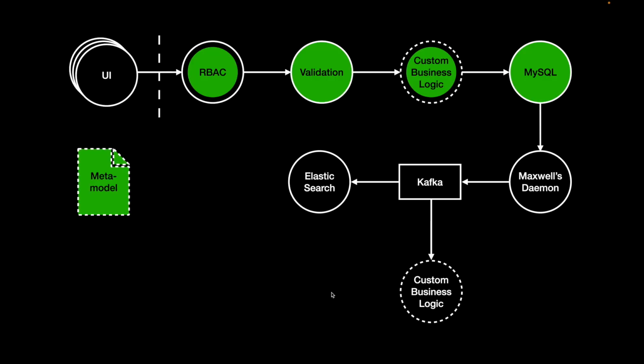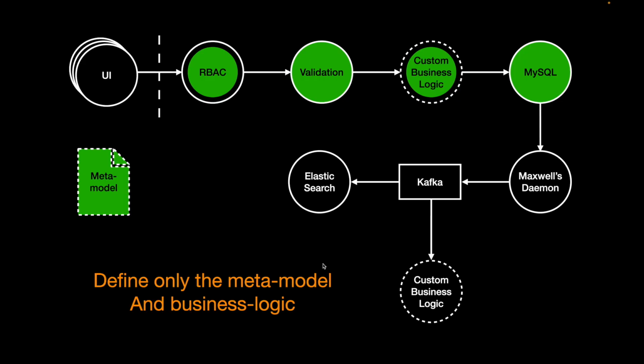Tree-Ware is still a work in progress, and this slide shows the parts that are completed. RBAC is fully complete, but it's not yet integrated. Same with custom business logic. Basic support is there and more is being worked on. MySQL is complete. As a developer of a system based on Tree-Ware, you only need to define the meta model and custom business logic.